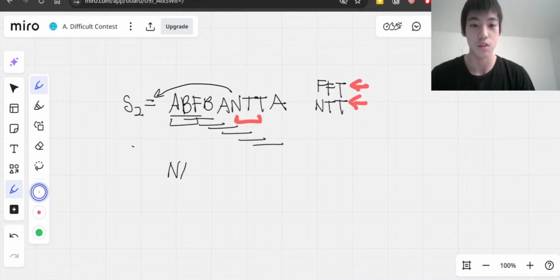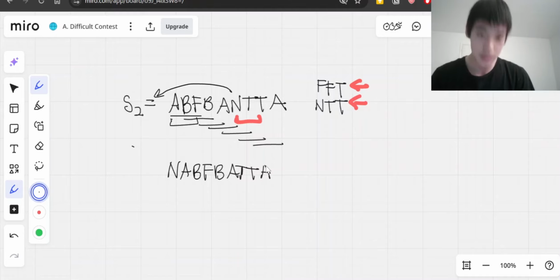The new string can be NABFBATTA, since we already moved the N, and then another T and an A. That's just one way we could do it.